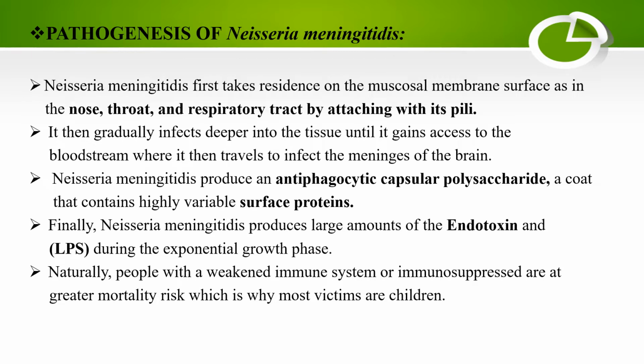Pathogenicity of Neisseria meningitidis: it first affects mucosal membrane surfaces such as the nose, throat and respiratory tract by attaching with its pili. Then it infects the tissue until it gains access to the bloodstream, where it travels to infect the meninges of the brain. It produces an antiphagocytic capsular polysaccharide, a coat that contains a highly variable surface, and it produces a large amount of endotoxin during the exponential growth phase. Normally it affects immunocompromised persons, with a high mortality rate in children.